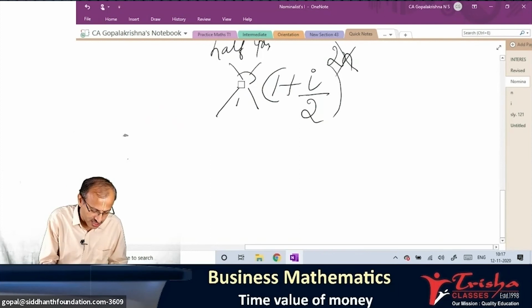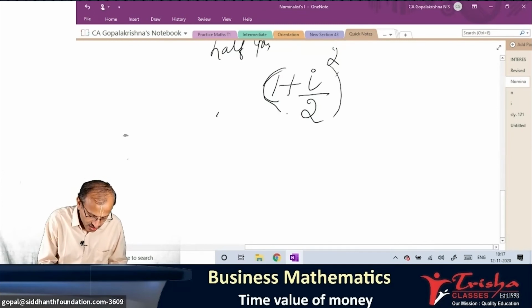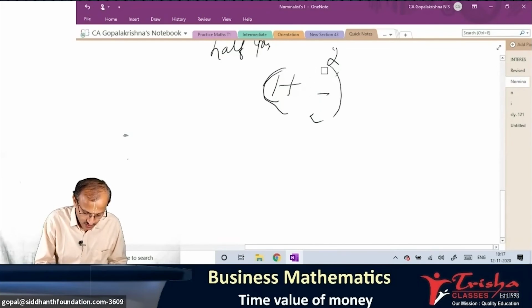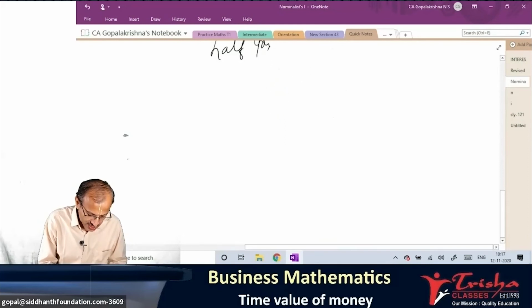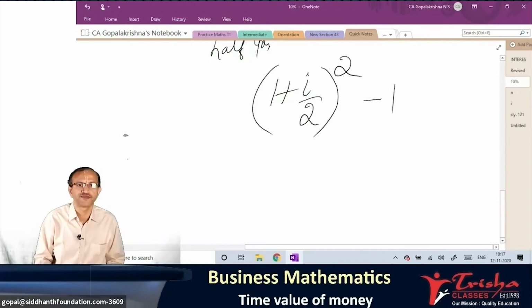Finally, the formula is very simple, dear. Tell me what is left out. See how easily you can remember. I'll tell you some ideas, you will not forget. So (1 + i/2)^2 - 1.